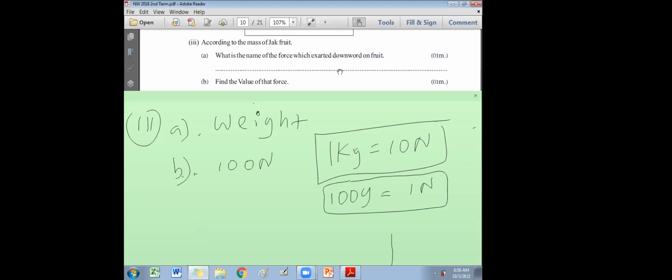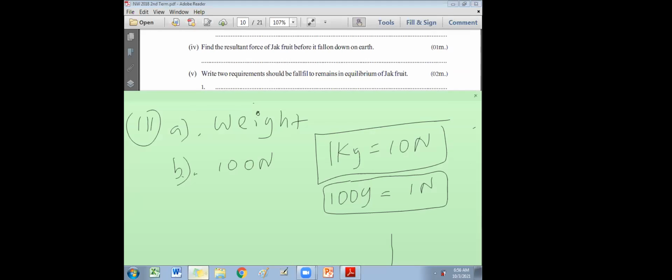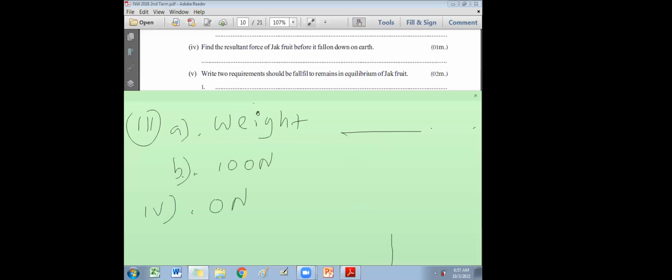Next one. Part 4. Find the resultant force on the jackfruit before it falls down to the earth. Resultant force, so actually it's 0. The answer will be 0 Newton. How come? The forces are equal in magnitude and opposite in direction. 10 kilogram is weight 100, tension also 100. 100 minus 100, the resultant force will be 0.